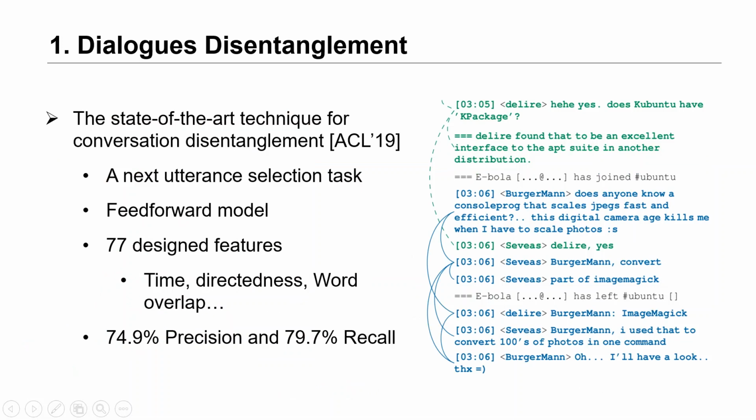Next, I will introduce the details about the 4 components. First, the first step is dialog disentanglement. We use the disentanglement model published in ACL 19. It is a feed-forward model that predicts the next utterance iteratively until there is no more successor. The model can achieve a good performance.